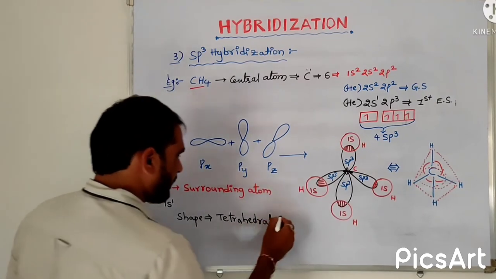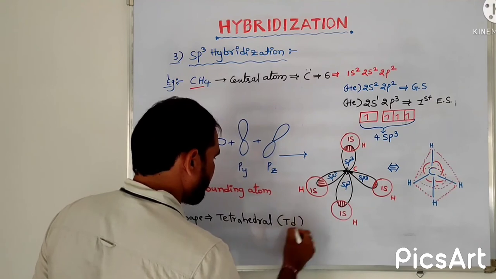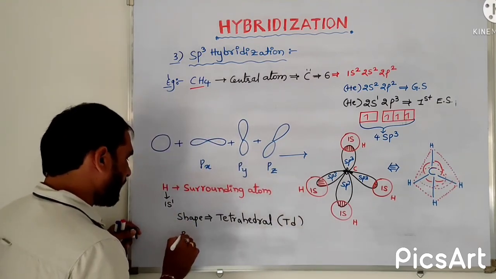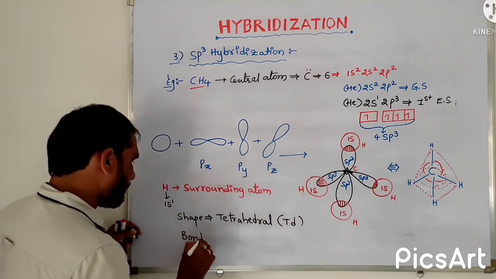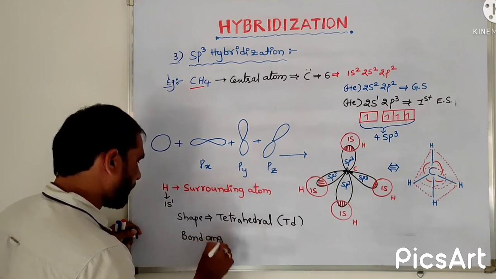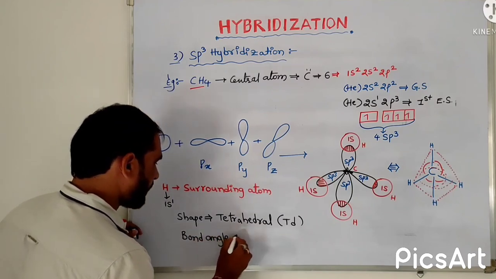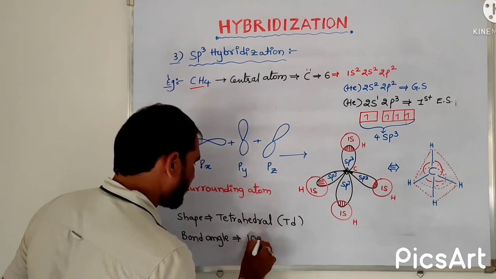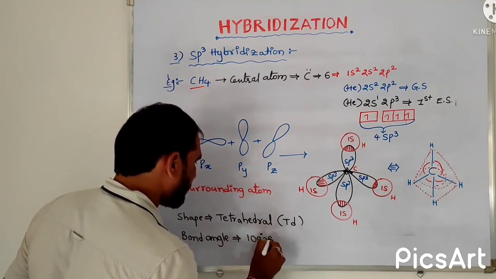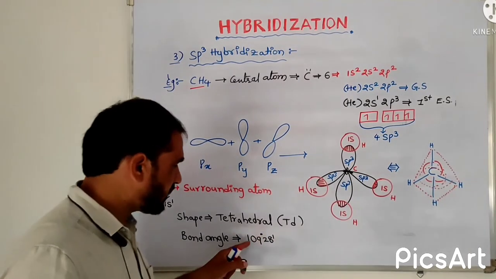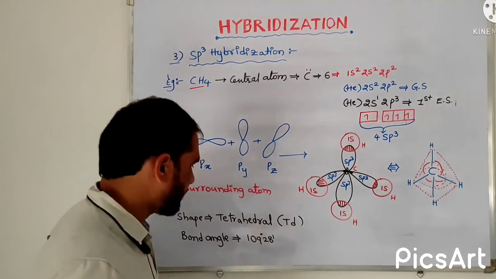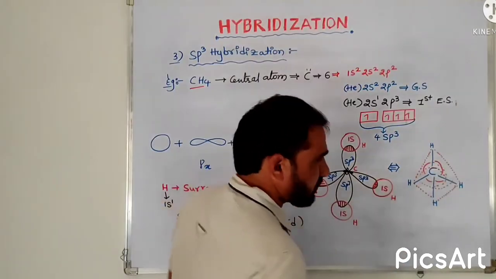Simply we can write TT. And the bond angle is 109 degrees 28 minutes. 109 degrees 28 minutes bond angles are there in the CH4 molecule.